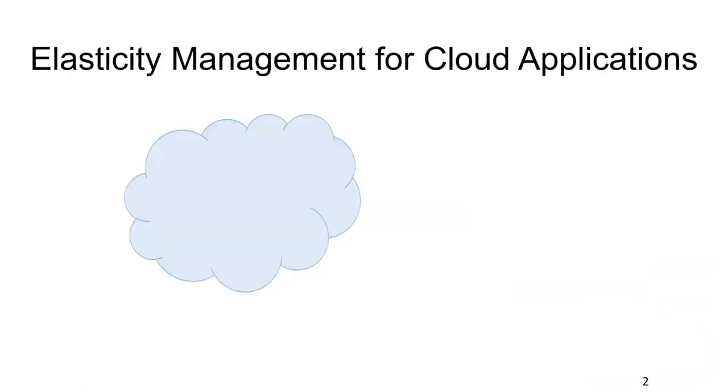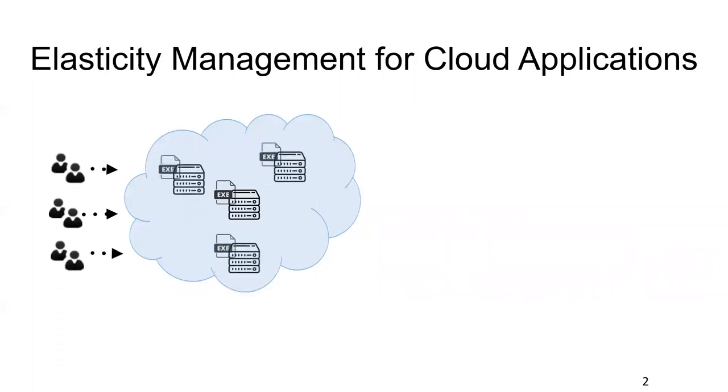As we all know, elasticity is a very important feature for cloud applications. With elasticity, cloud applications can change their scale during runtime. For example, initially you only have few requests, then you only run your applications on a single server. Later, you have more requests coming. Then you scale up your applications and run them on multiple servers. Of course, when the workload decreases, you can scale in your applications to avoid resource over-provisioning.